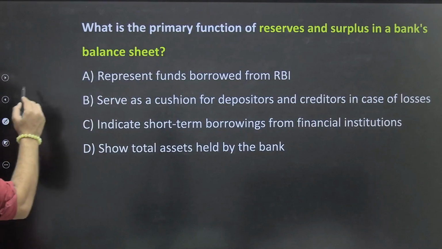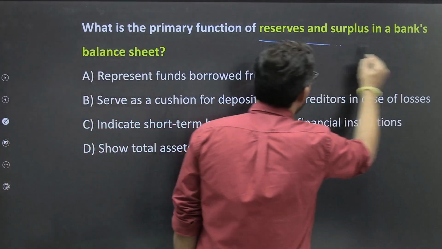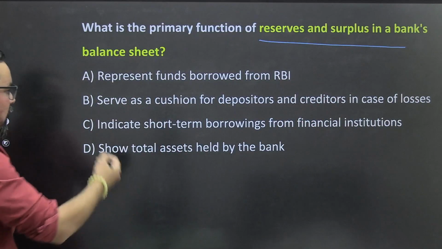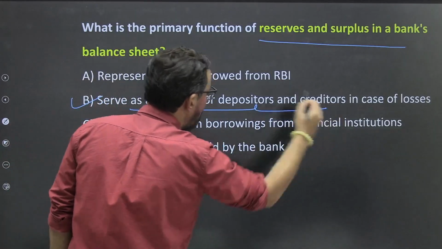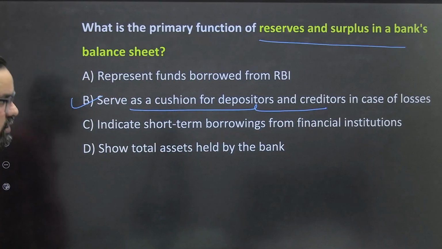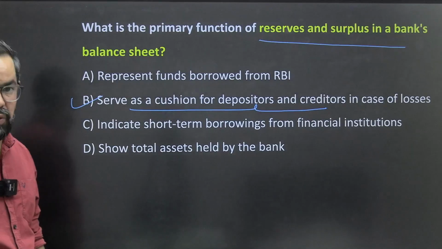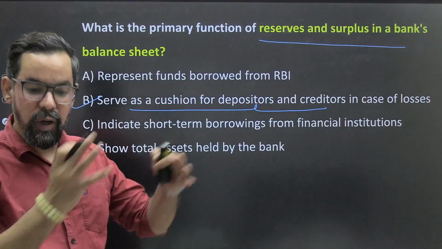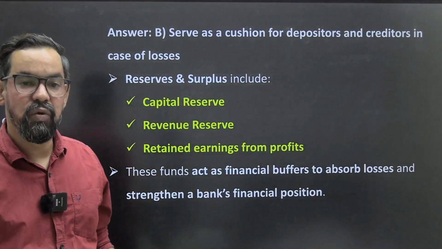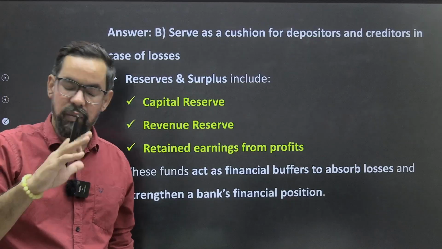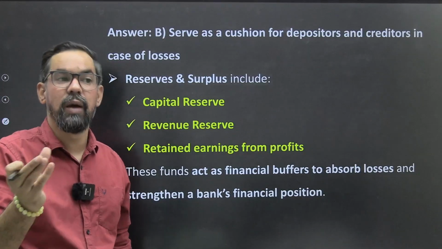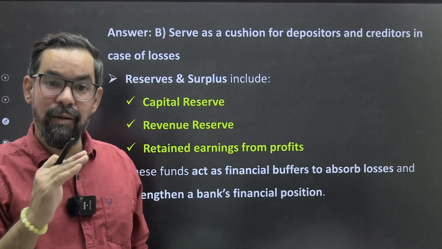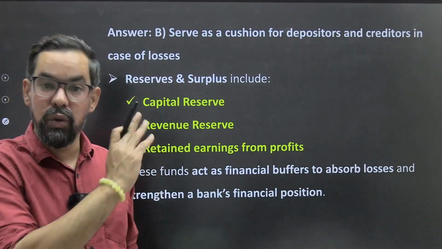चलो कुछ और क्वेश्चन. व्हाट इज द प्राइमरी फंक्शन ऑफ रिजर्व एंड सरप्लस in bank balance sheet? So they serve as, this we have discussed, I guess. They serve as a cushion for depositors and creditors in case of losses. ठीक है, रिजर्व एंड सरप्लस, विच इंक्लूड आपका जैसे शेयर प्रीमियम है या जो प्रॉफिट हमने ट्रांसफर किया था बैलेंस शीट में अदर्स, before distributing the dividend itself. ठीक है, एक रूल मैंने आपको बताया था ना कि like bank before distributing the dividends they have to transfer 20% of their profit to the balance sheet.